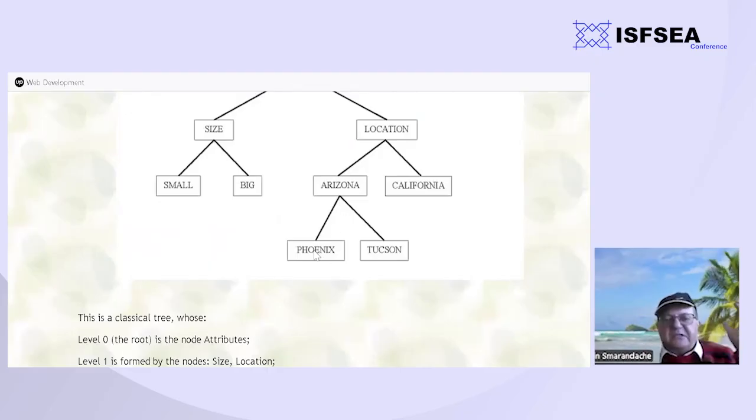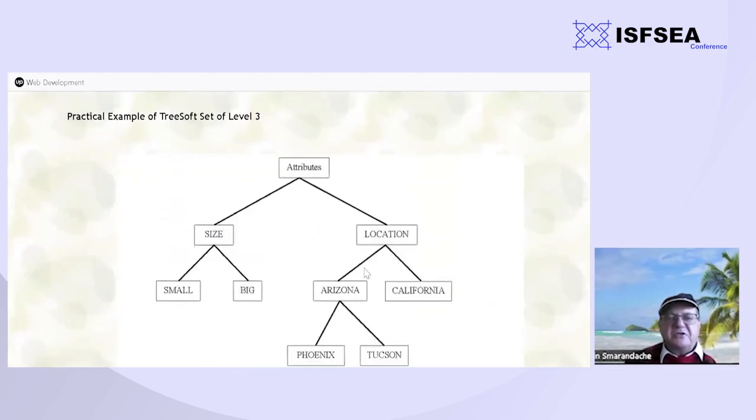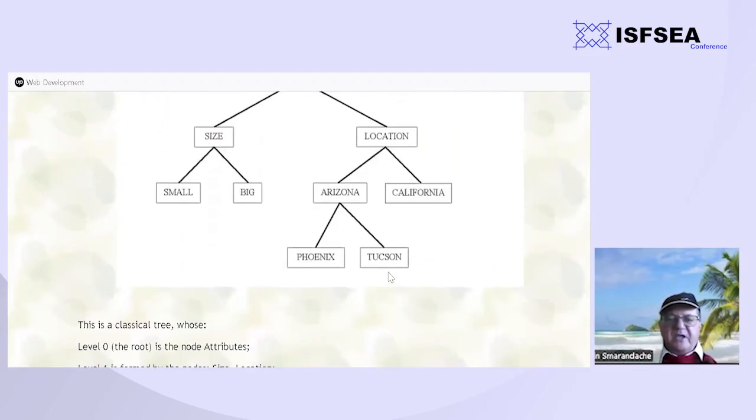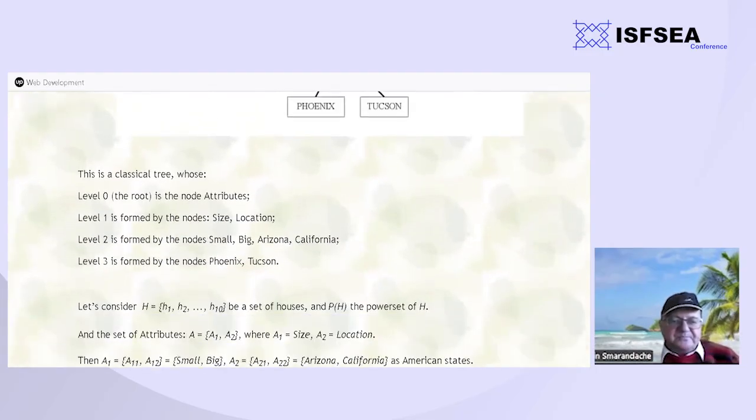Arizona has the cities Phoenix and Tucson. This is actually a classical tree in graph theory, but we use it now in a subset. So level 0 is the node attributes, level 1 is size and location, level 2 is small, big, Arizona, California, and level 3 is Phoenix, Tucson. So we have actually 3 levels.